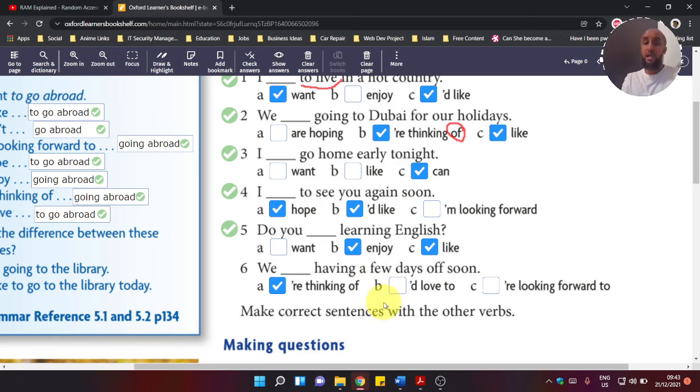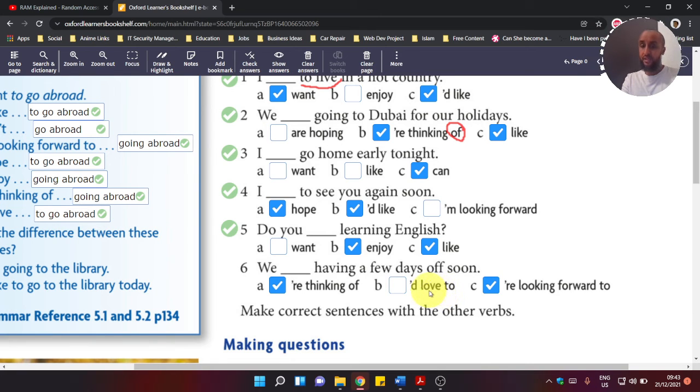That's perfect. Here we have "we would like to having." Here we can't use "to," because we don't have an infinitive. We have an -ing. So we can't use that. And what about this one? This is actually a good example, guys. Let's look at this one. We are looking forward to having. Now, why did I choose this "to" instead of that "to"?